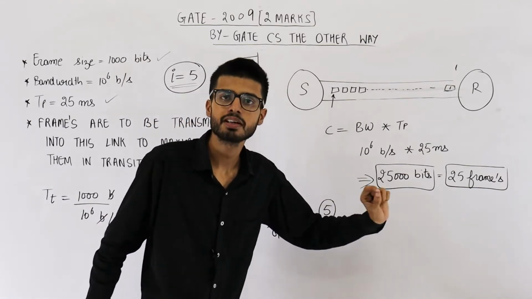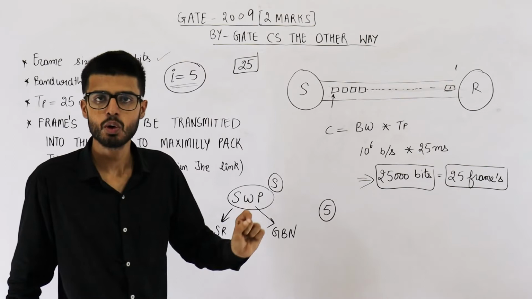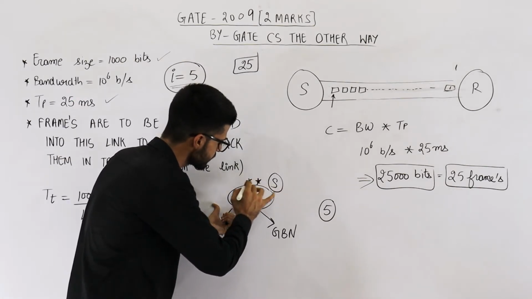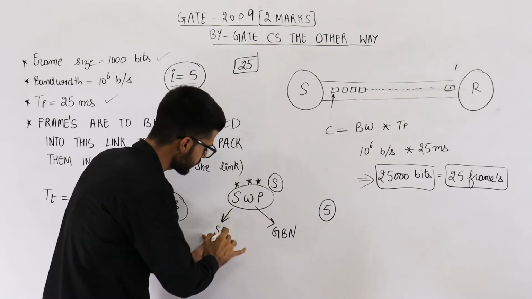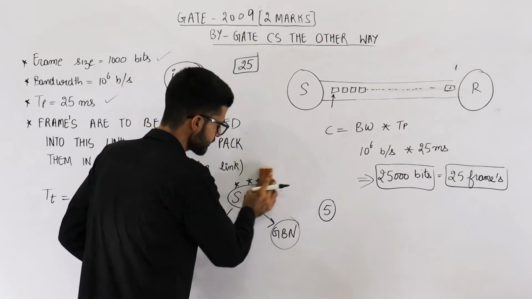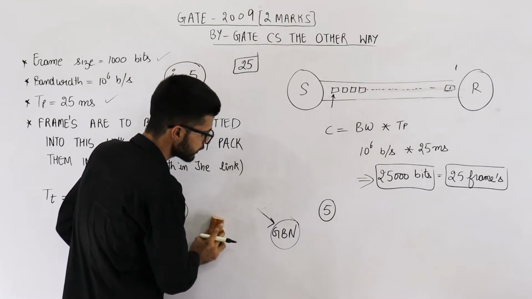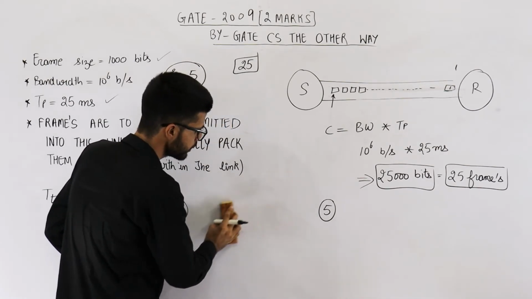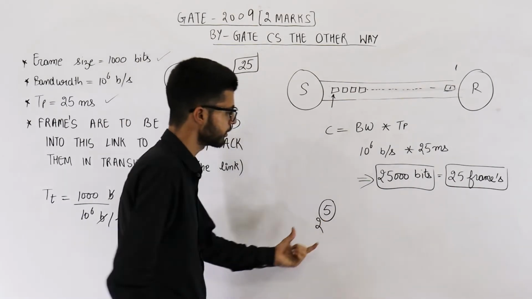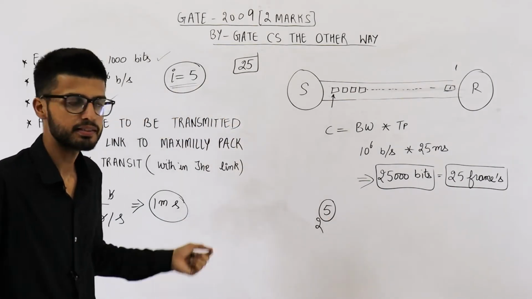The receiver window does not require any sequence numbers because the question mentions it is the sliding window protocol. They are not talking about SR or Go-Back-N. That is the reason all of the 32 sequence numbers can be used by the sender. 2 raised to the power 5 means 32. 2 raised to the power I is 32.